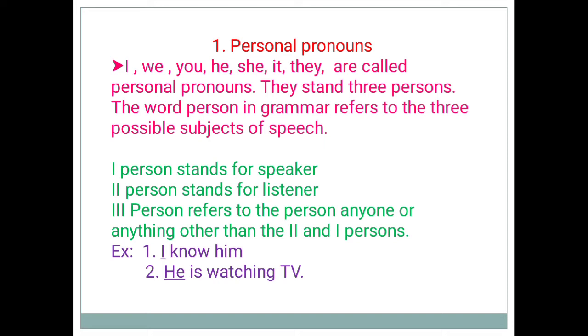Example: I know him. In this sentence, I is a personal pronoun. He is watching TV. In this sentence, he is a personal pronoun.